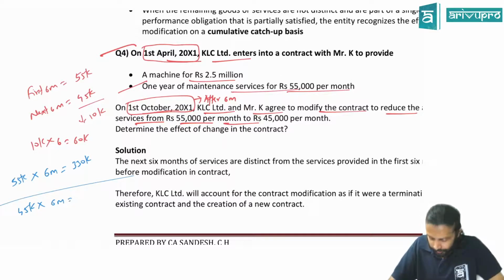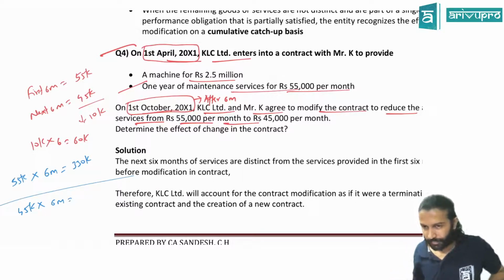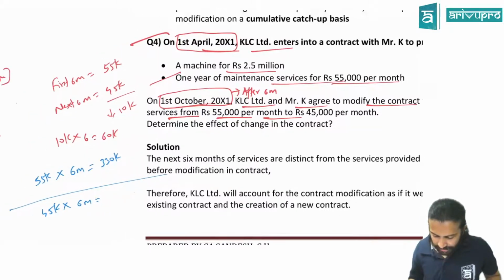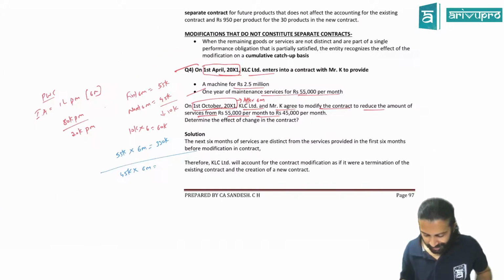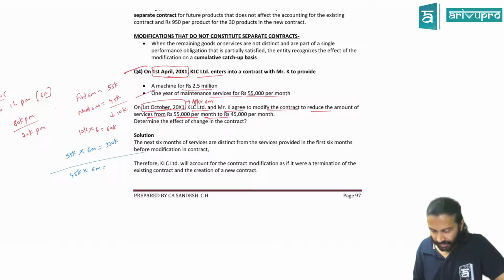Tell me. It was a 1 year maintenance contract, some 55,000 per month. So the service is not changing, the only thing we are changing is pricing. Okay, fine. Then how is it a distinct service? The condition says you have to have a distinct service to make a new contract. I made that chart for your understanding.